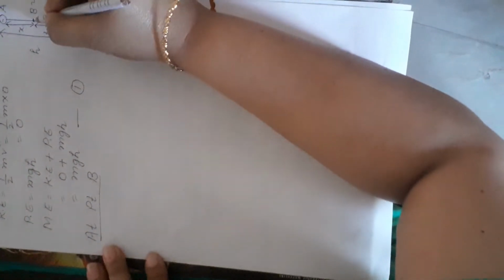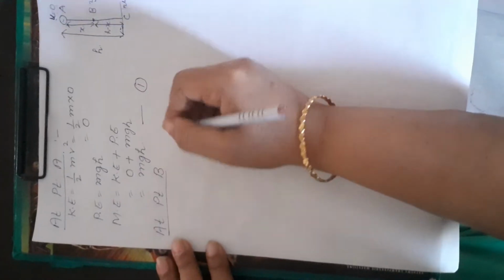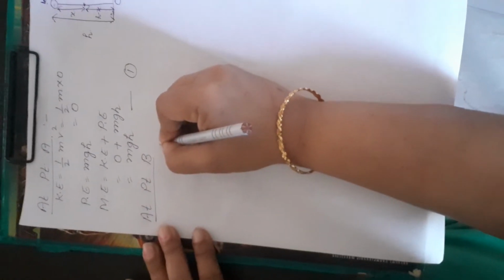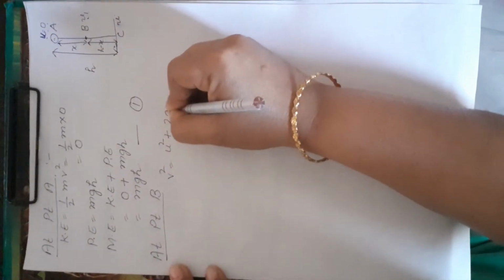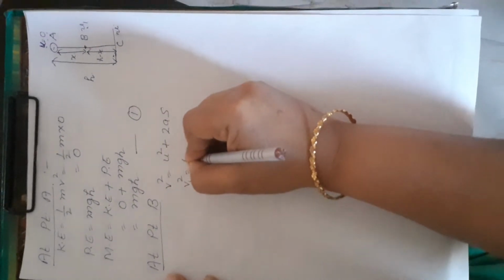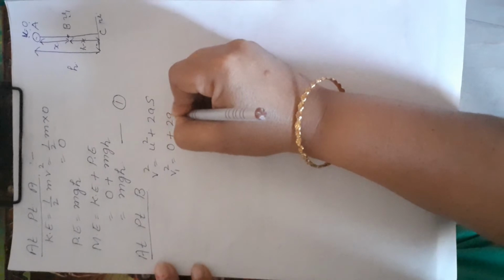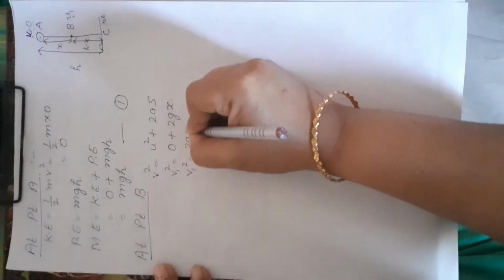Now at point B, the velocity acquired by the body is v1, the distance covered by the body is x, and the initial velocity is 0. So, beta, what will we do? We will use the equation of motion: v square is equal to u square plus 2as. What is v here? v1. What is u? That is 0. Plus 2g, s is x. So v1 square will become 2gx.